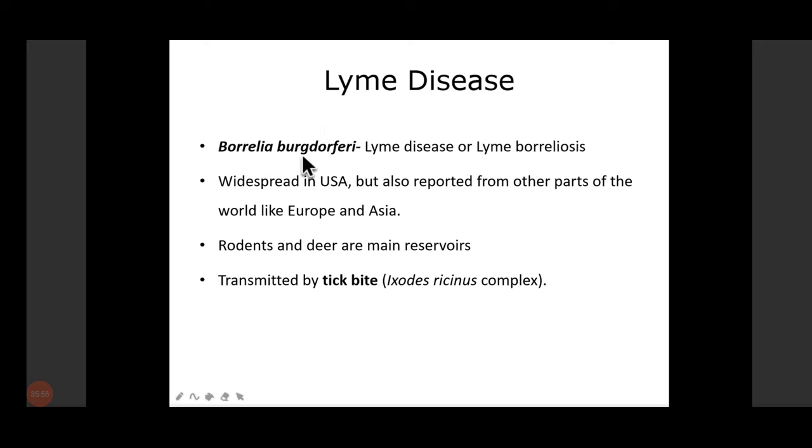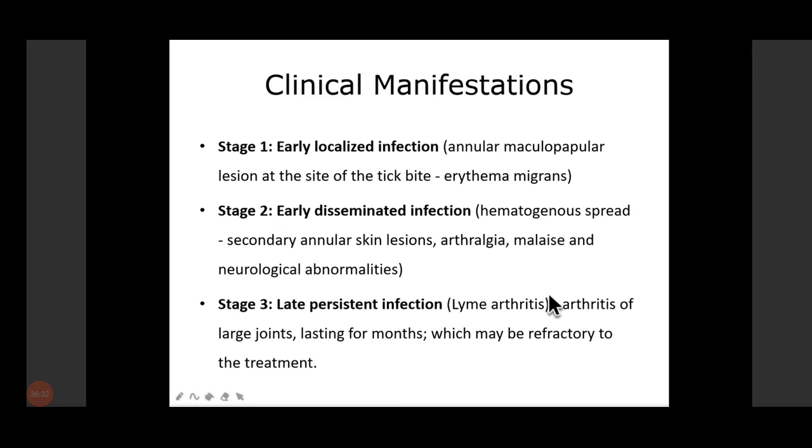Now another important disease, Lyme disease, which is caused by Borrelia burgdorferi, and this was first observed in 1975 in Lyme, USA. So it's a very common disease in USA. We also have it in our country, but data is skewed. We don't have much data available because we haven't looked for this particular disease in our country. Rodents and deer are the main reservoir, and it is transmitted by tick bite, the Ixodes ricinus complex.